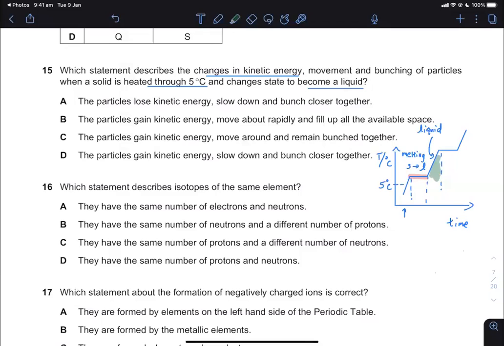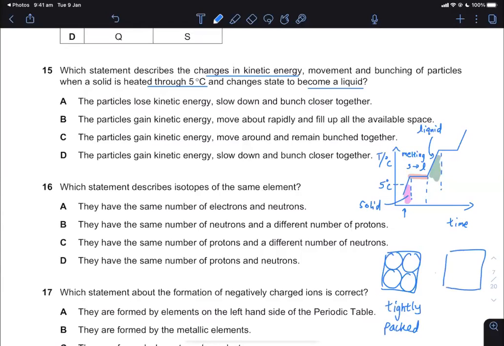You're going from solid, which I'm going to highlight in pink. So pink there is your solid. From solid, melting, and then to become liquid, there's your change of state. If you're asked to draw a diagram like that, as you draw a solid, you will draw it tightly packed, because the particles are kind of touching each other. And then as they go to liquid, they will have a bit more space in between, but not very far apart. They are still quite closely packed. It's just that there's a little bit more space in between.